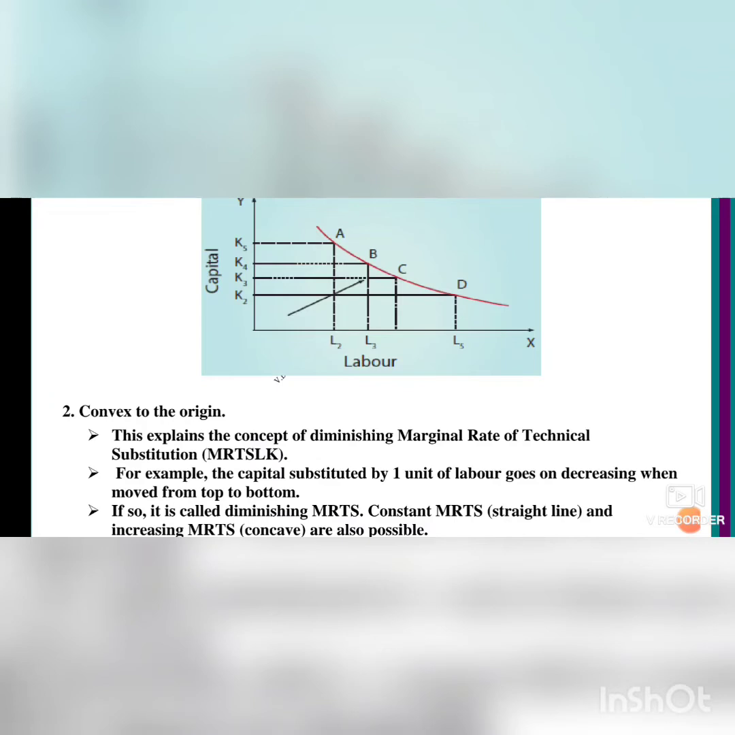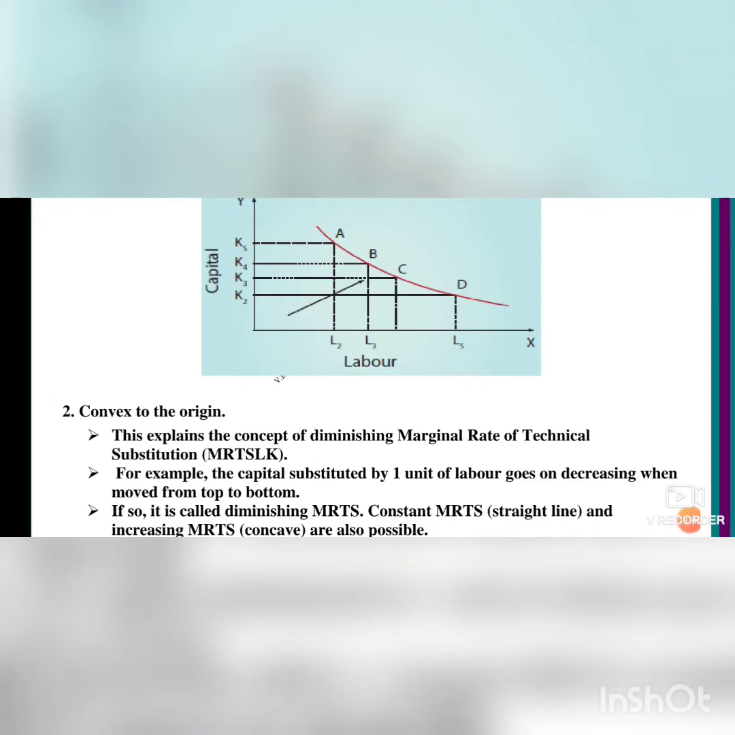It is the use of one good over another. It represents the rate of substitution. That is called convex to the origin. This explains the concept of diminishing marginal rate of technical substitution, that is MRTS. MRTS means marginal rate of technical substitution.